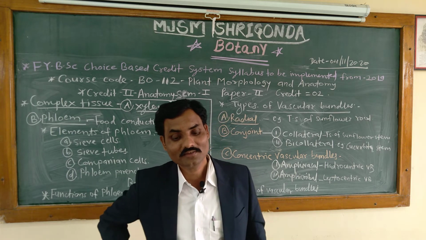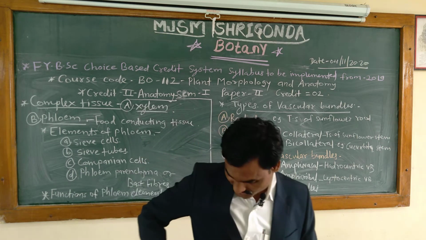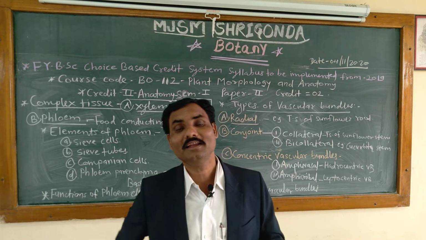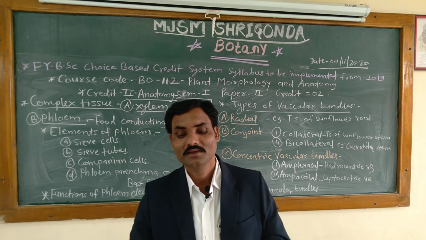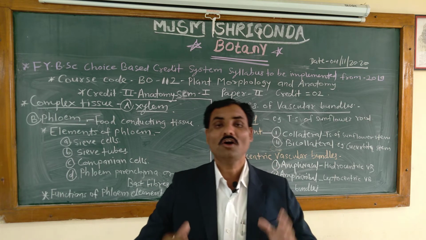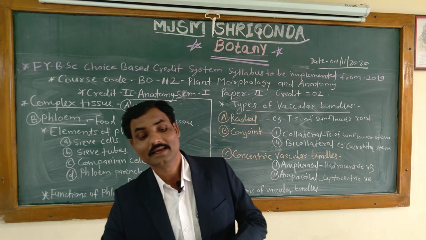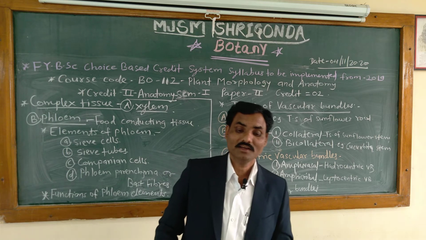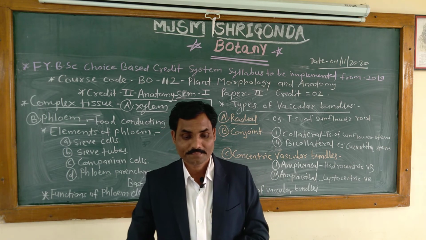Phloem is also called a food conducting tissue, consisting of sieve tubes, members of sieve cells, companion cells, then parenchyma cells and phloem fibers also.